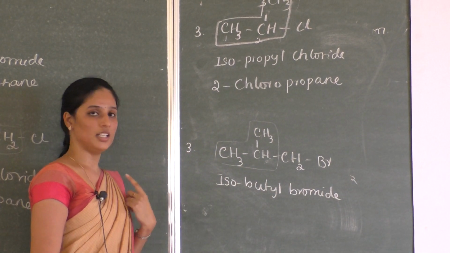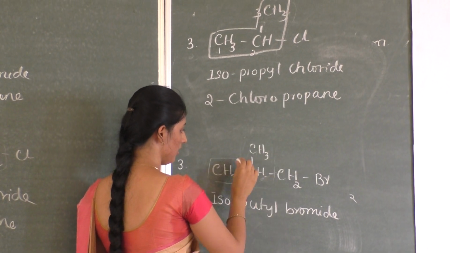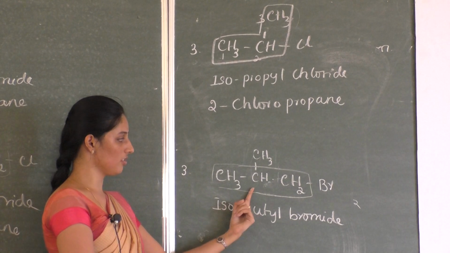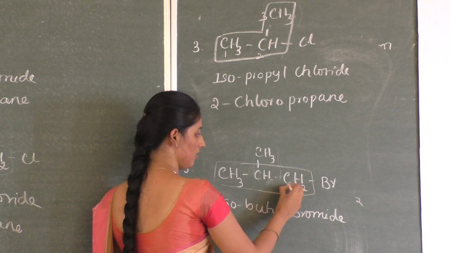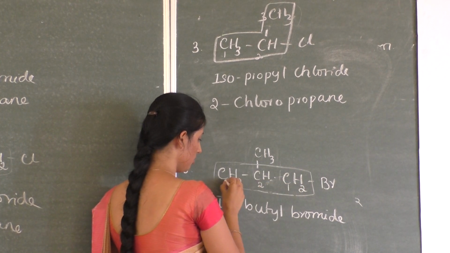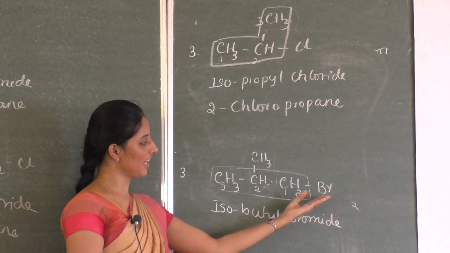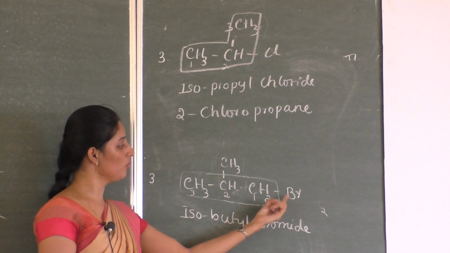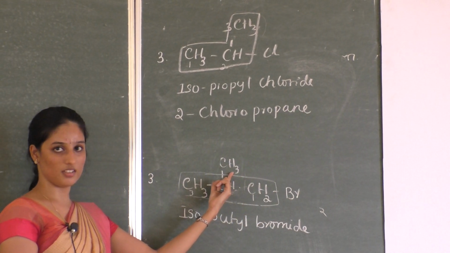Okay, so that is the common name. And for the IUPAC name, again you have to select the longest possible chain along with your substituent group. So this is your parent chain, and you have to number the chain, that is 1, 2, 3. Okay, and you have to write the names of substituent groups as prefixes. So there are two substituent groups. First one is bromine and CH3.